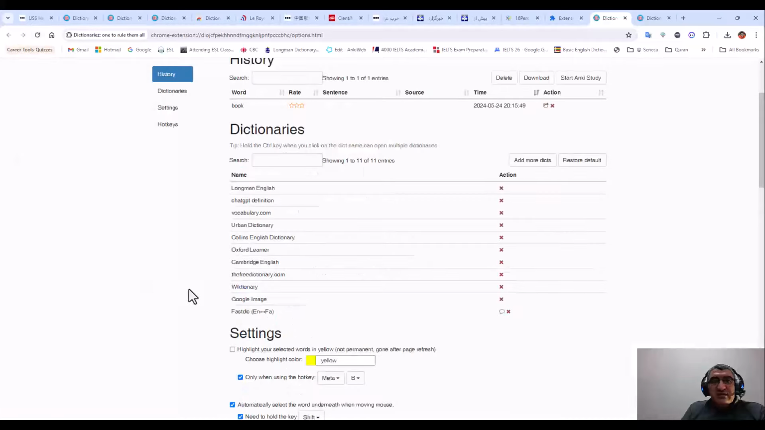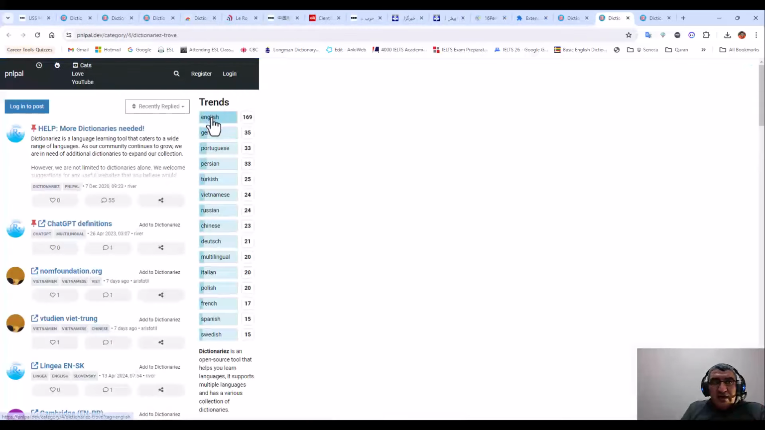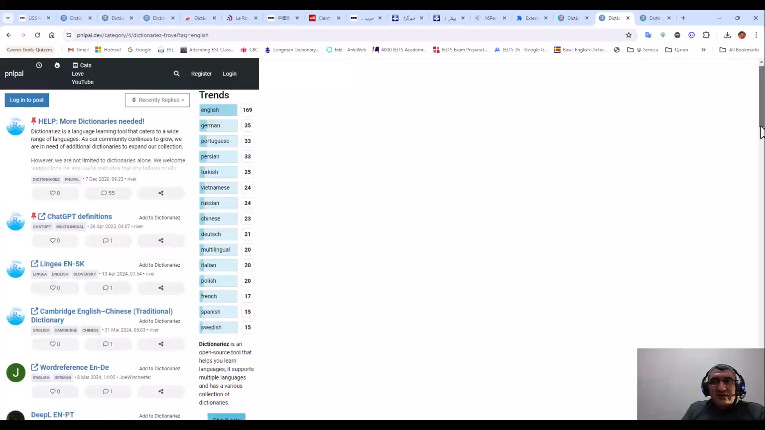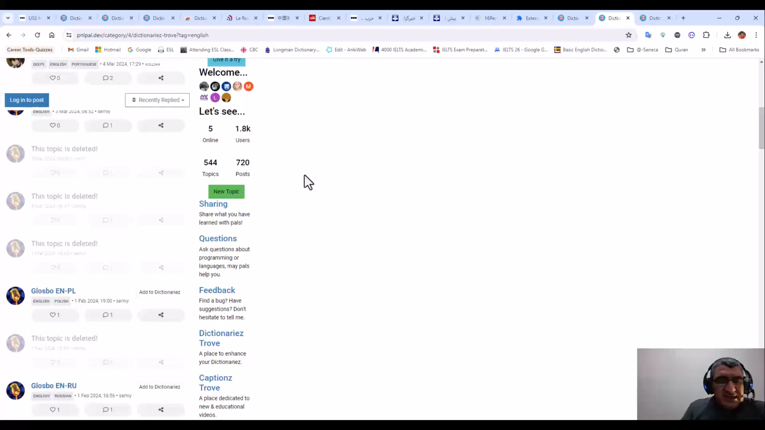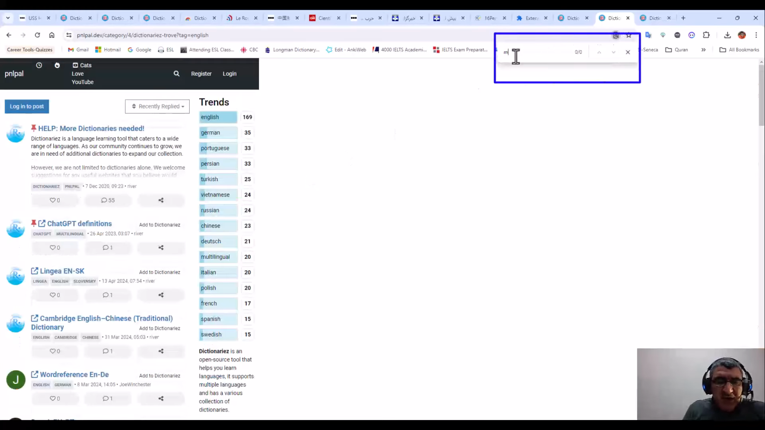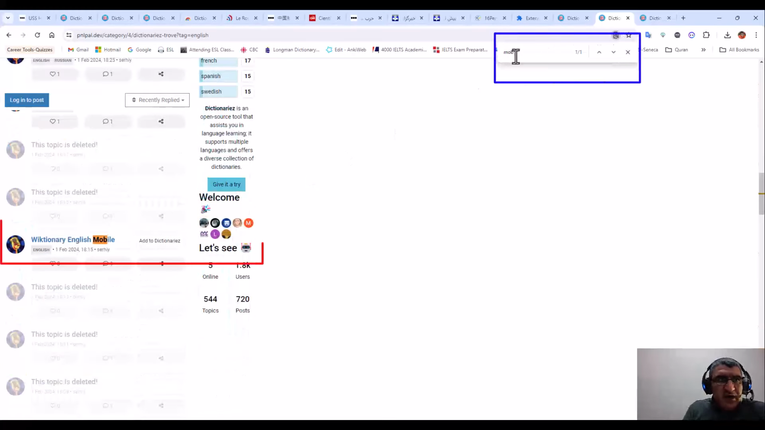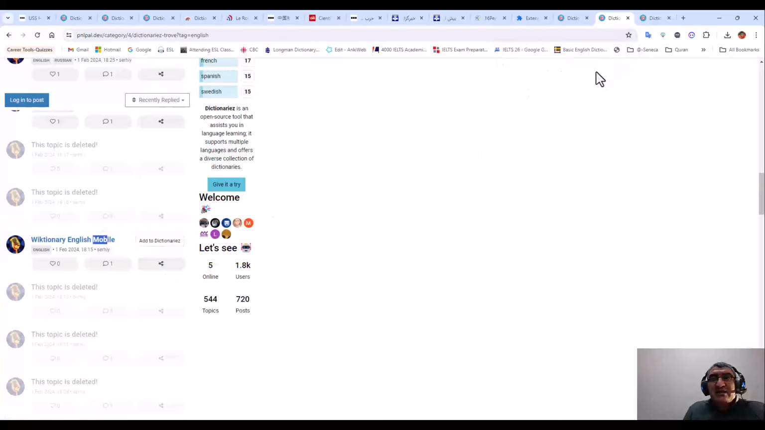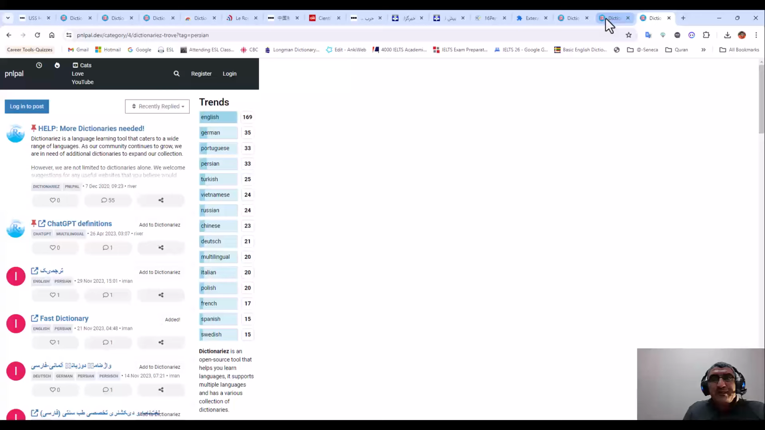If I refresh it, I have added it here. Even English, because I see that some of the English dictionaries have gone, I can click here, go to English dictionaries and search them. Okay, this is good for slang, for example. I can even search with Control F, for example, mobile. Maybe some dictionary for mobile. Yes, it's a Wiki English mobile dictionary. If I need it, I can add it. Any kind of dictionary you can search, find and add to your list.